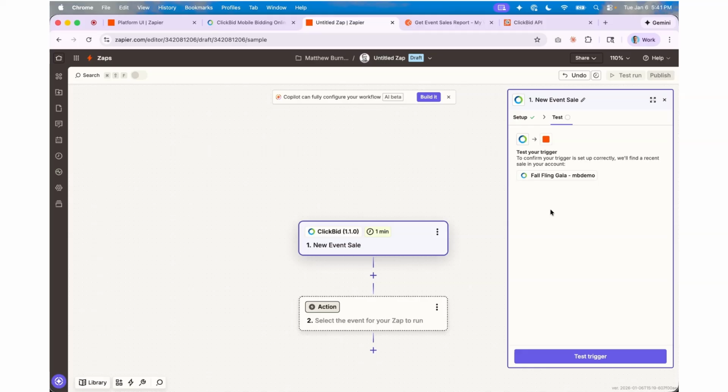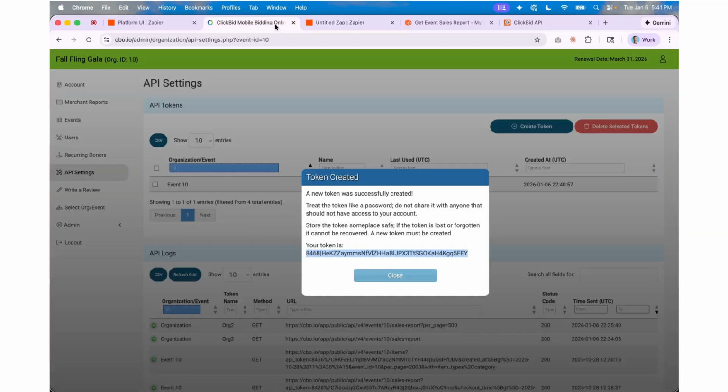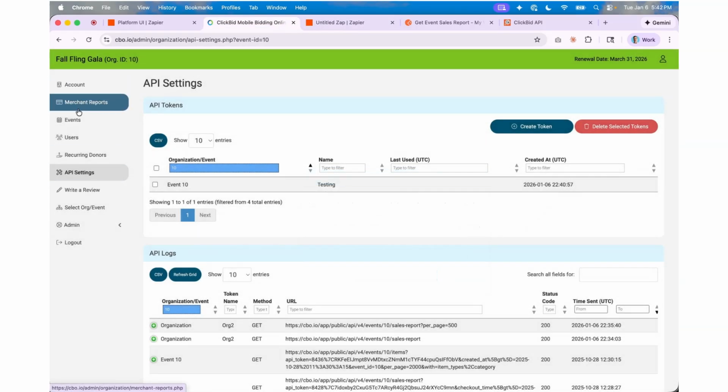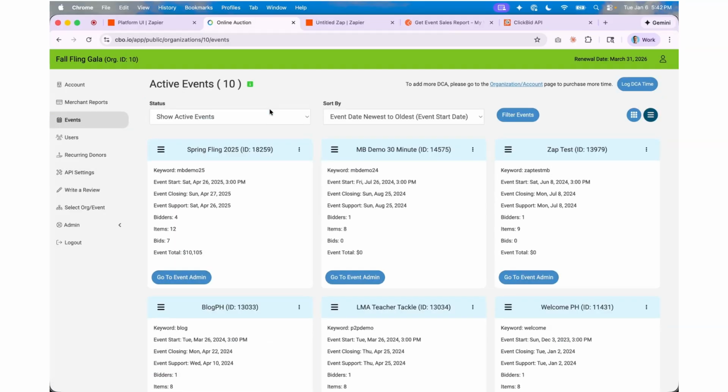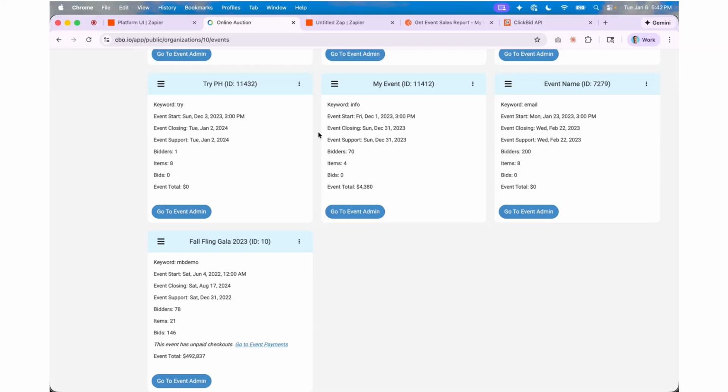This is where I think people might be getting a little bit stuck. If you press test trigger, nothing is found, no sales. Well, wait a minute, hold up, I've got sales. This is not right. Okay, so the way Zapier works, it's a bit of a limitation, because you have to set up Zapier before you run your event. Zapier will not allow us to do what I call a catch-up, where you have elements from a long time ago and you want those to get added, and then from then on it just keeps up with what's going on.